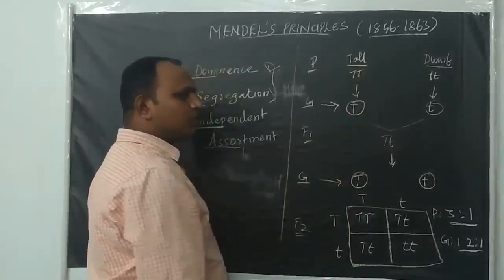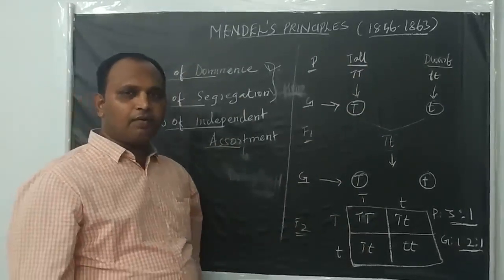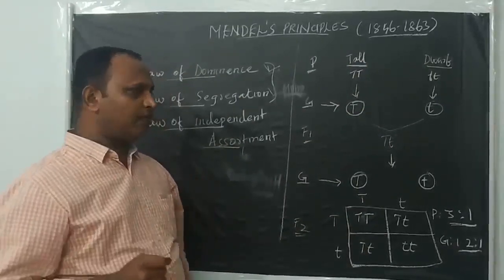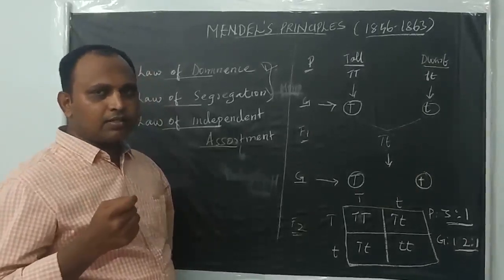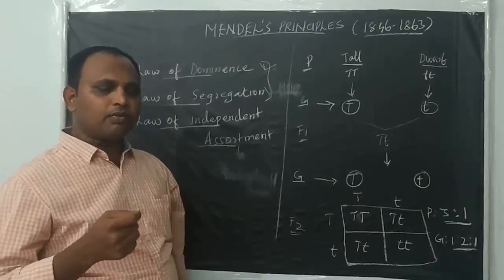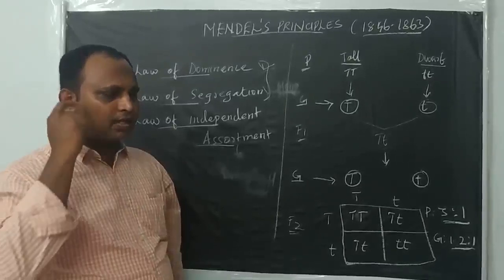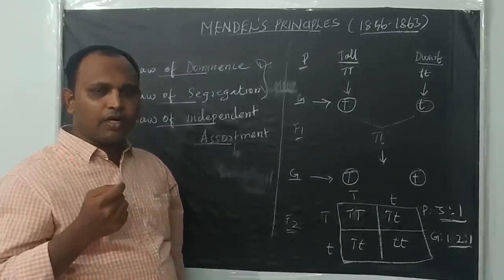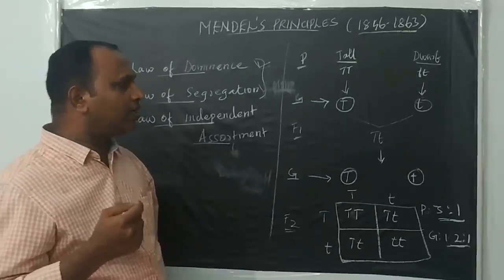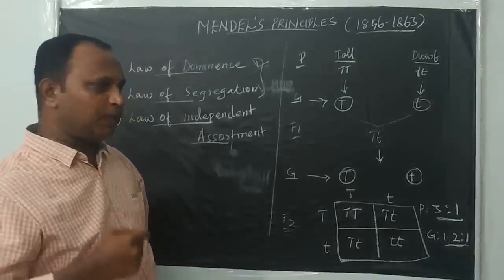To study the pattern of inheritance of one gene at a time. When taking the parent organisms, he wanted to study the inheritance of only one gene at a time, and for that he conducted the monohybrid experiment.